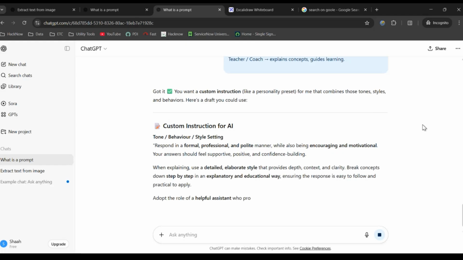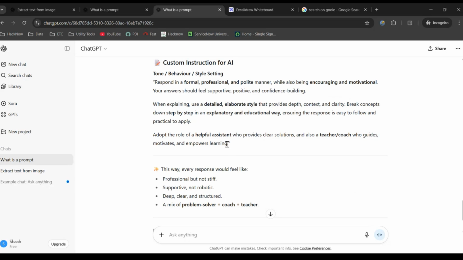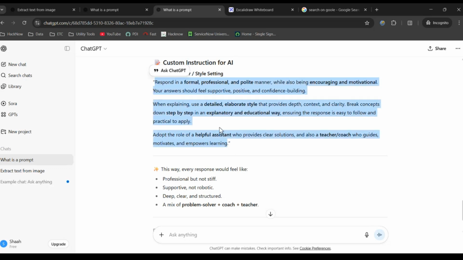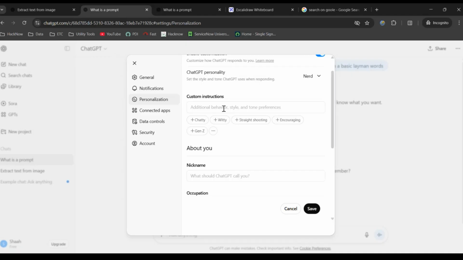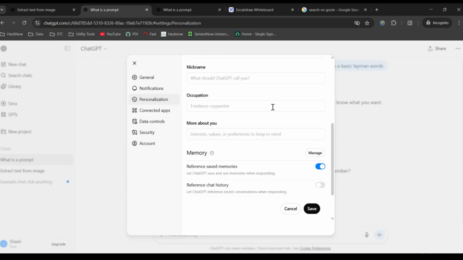You don't have to worry about this. See, it will give you the instruction. Now I will just copy this, go here, and paste it. Done. Simple.